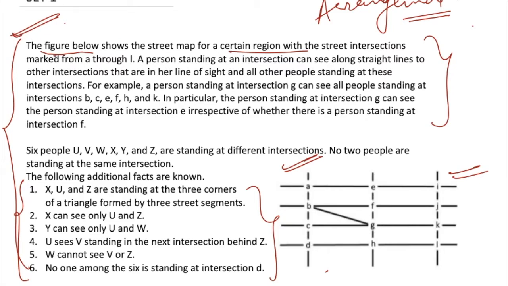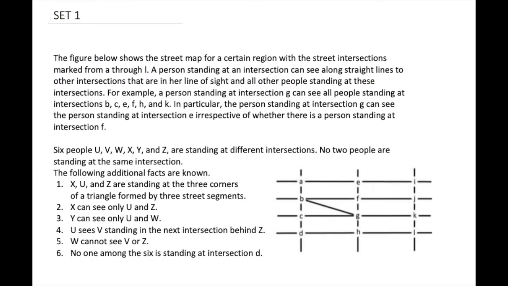Now let's see how we approach this question. Okay, so let's start by reading the question first. The figure below shows a street map for a certain region with street intersections marked from A through L. So this is A, which is the starting point, L is the ending point here, and these are all the street intersections.